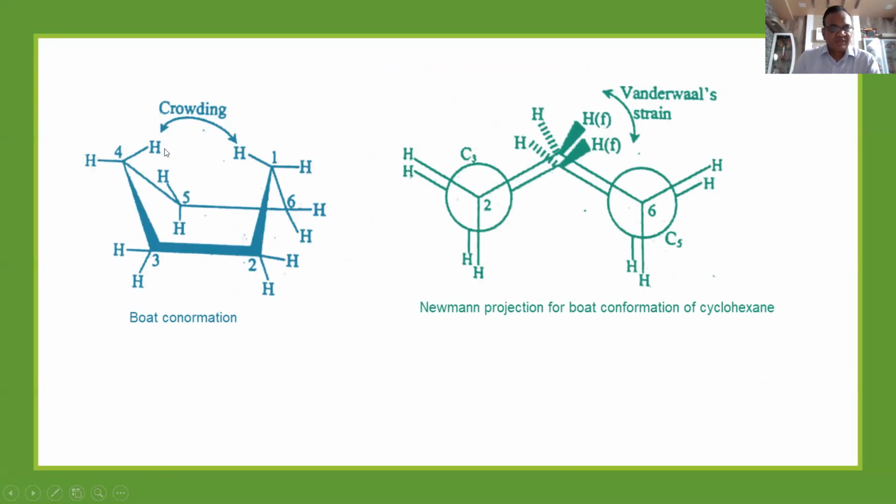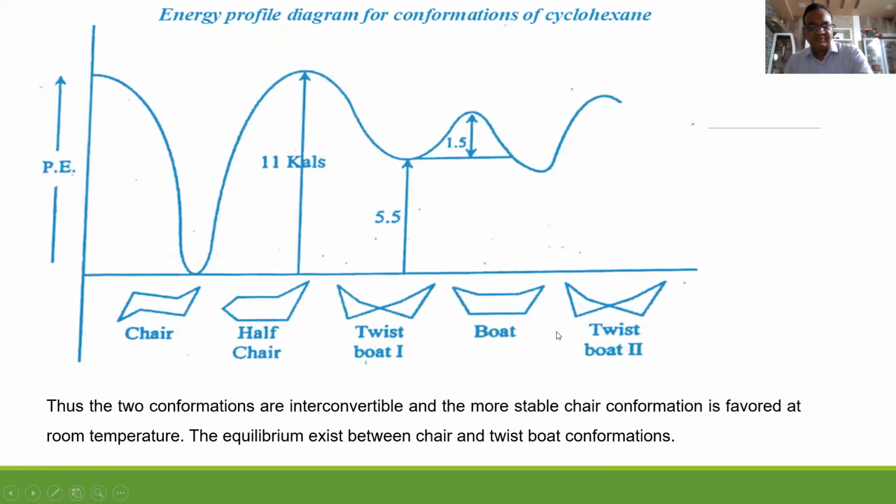These two hydrogens are flagpole hydrogens. There is interaction between them. Interaction increases energy, and stability decreases. This is the Newman projection formula or conformation for the boat conformation of cyclohexane. See here, there are interactions, repulsive forces, as they come close together. These four hydrogens, these two. So van der Waals strain is there. This is the Newman projection formula.